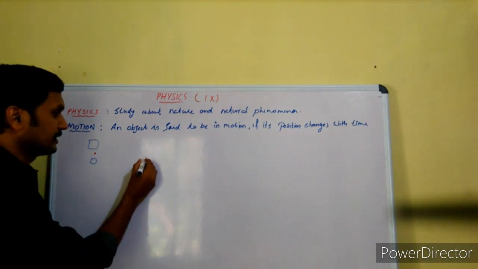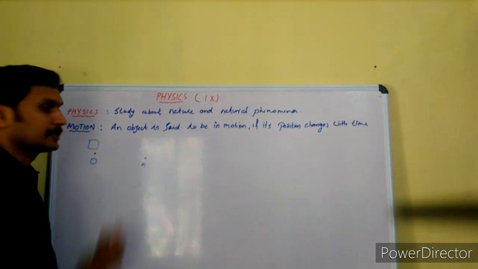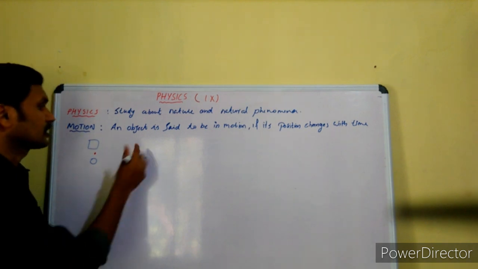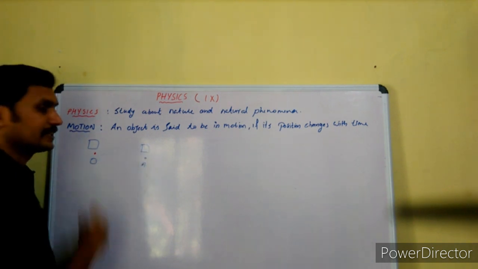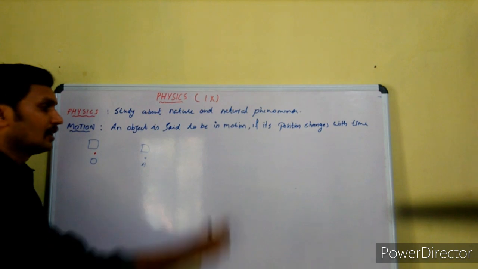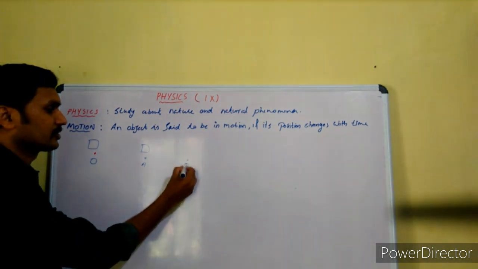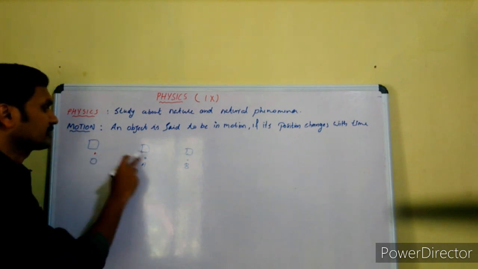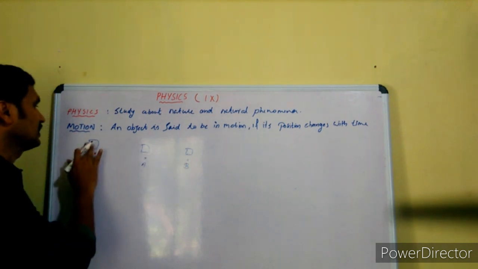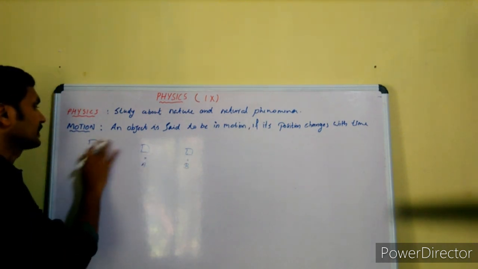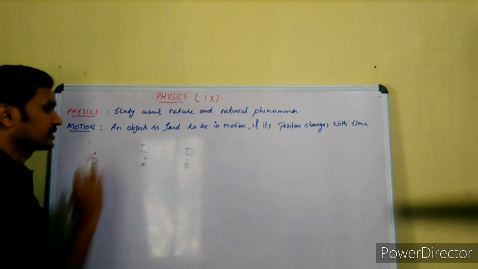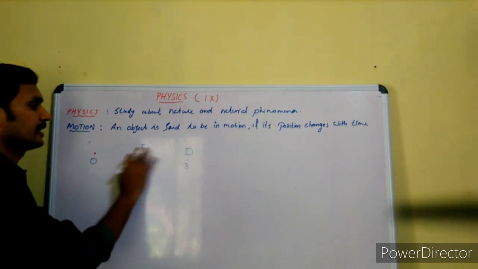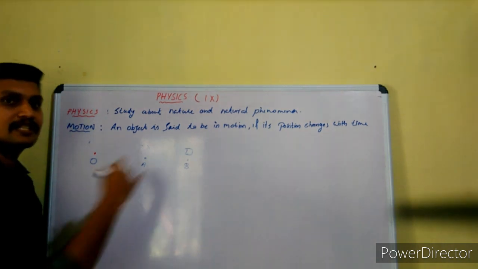After 1 second, the object reached point A. After 2 seconds, the position of the object is at B. The object's position is continuously changing. Initially it was at O, after 1 second it reached A, after 2 seconds it reached B. Position changes.